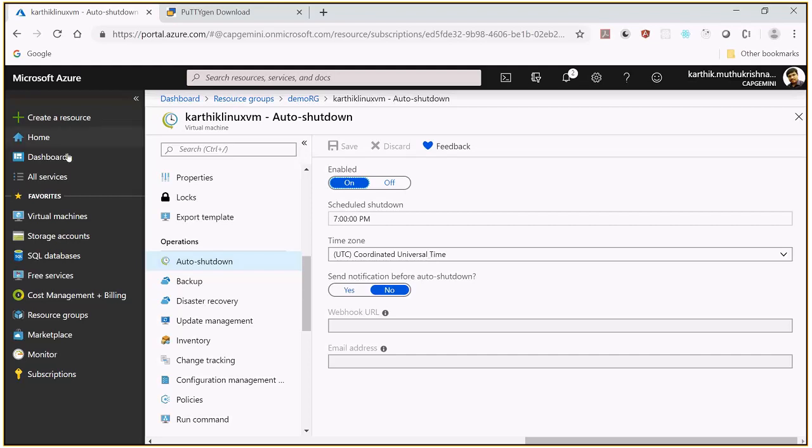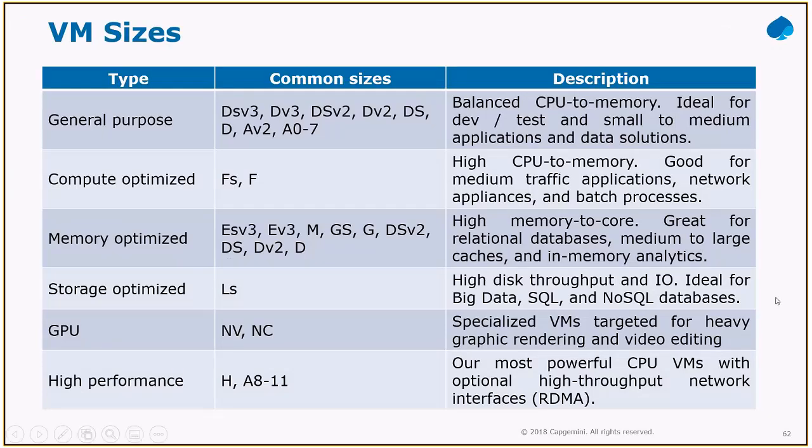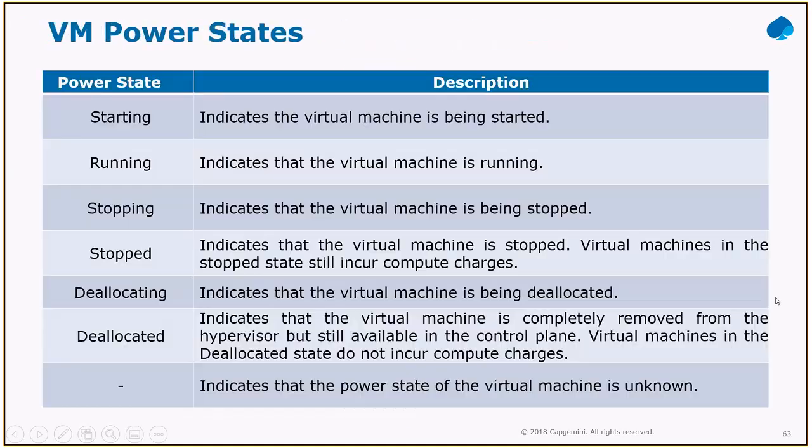Now, before moving to the next computing topic, I'll show you some important things. These are all the power states. Look at the power states: starting, running, stopping, stopped, deallocating, deallocated. Once it is deallocated, it won't incur the compute charge. Whereas if you simply stop it, it will indicate the virtual machine is stopped.